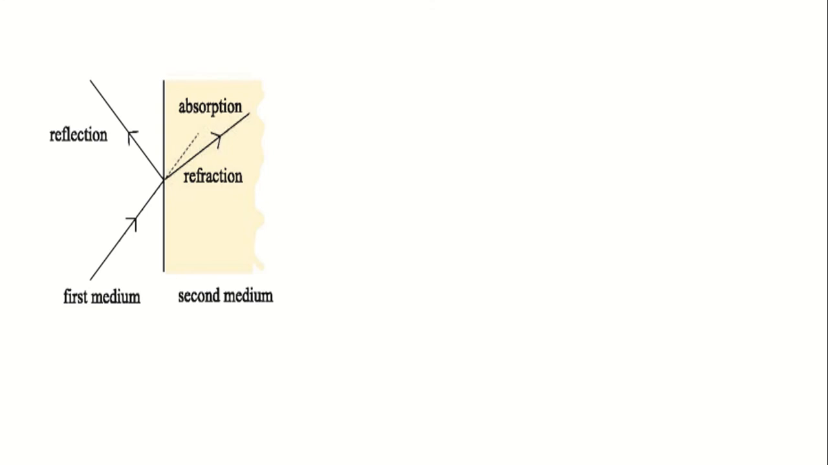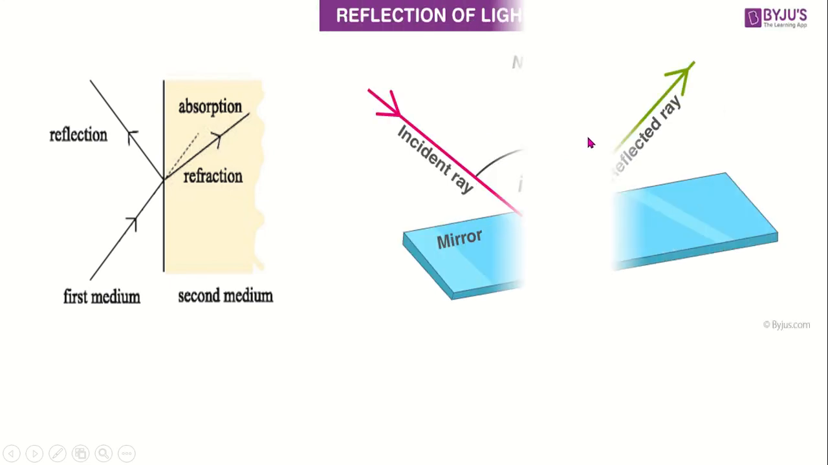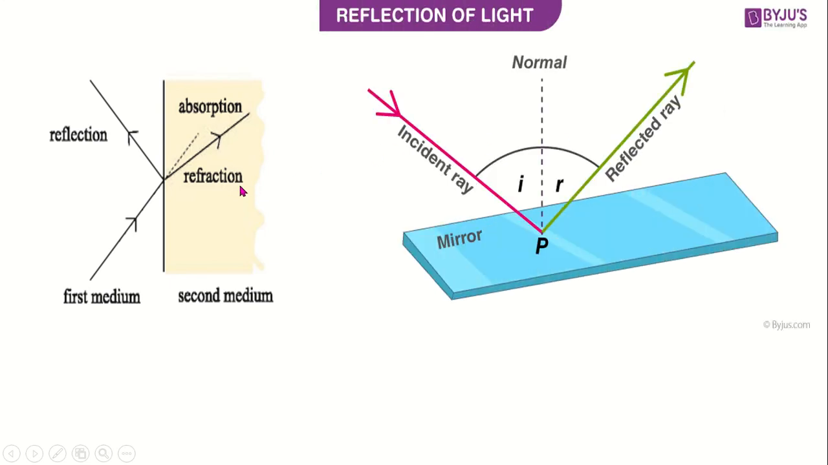When light is sent from one medium to another medium, different phenomena occur simultaneously. One of them is reflection, the other two are refraction and absorption. That means when light falls on any plane surface, these three phenomena can occur. Some portion of light can be reflected, some portion can be refracted, and some portion of the light is absorbed in that medium when light passes from the first medium to the second medium.